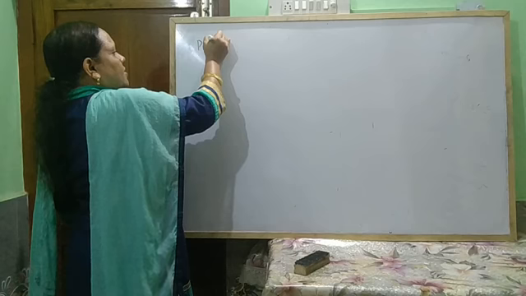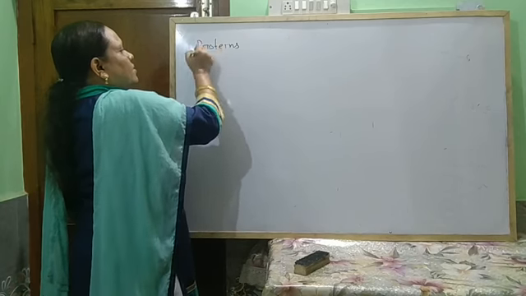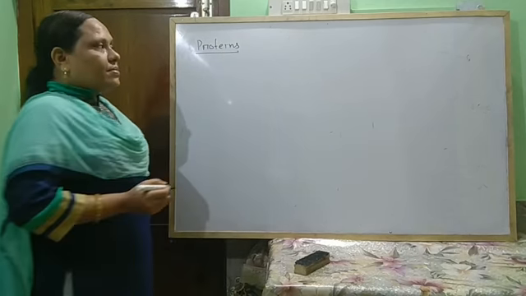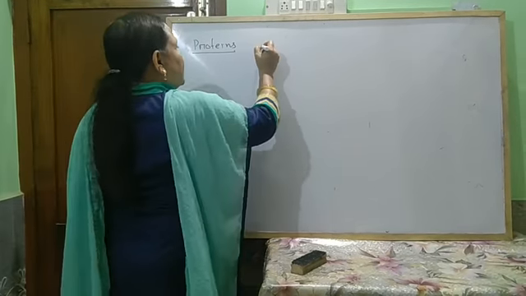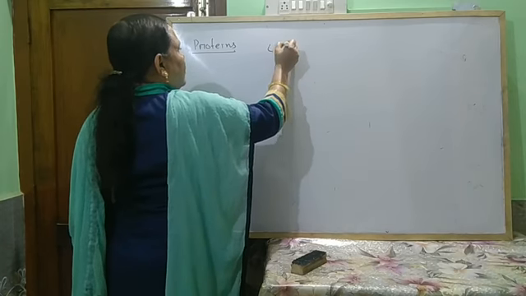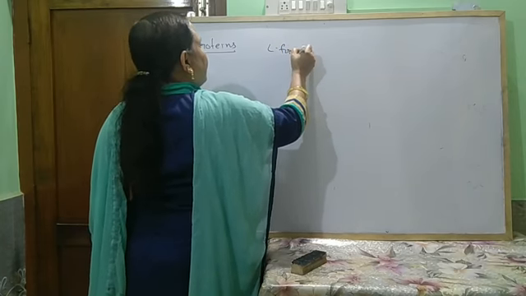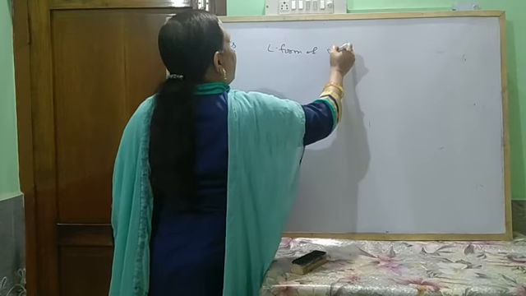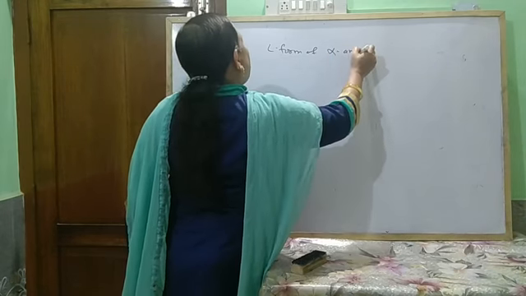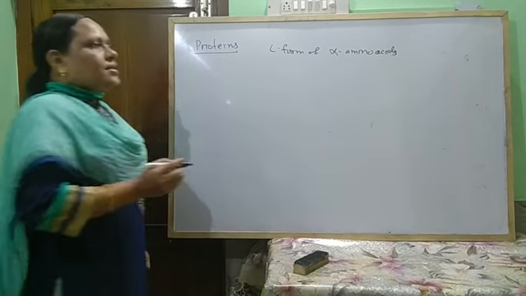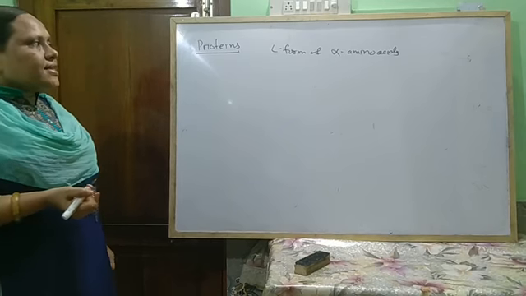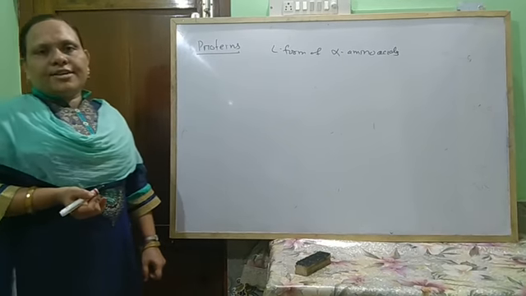Proteins. As previously I have told you, proteins are the condensation polymer of the L form of alpha amino acids. Depending on the different types of amino acids taken, the proteins are different.